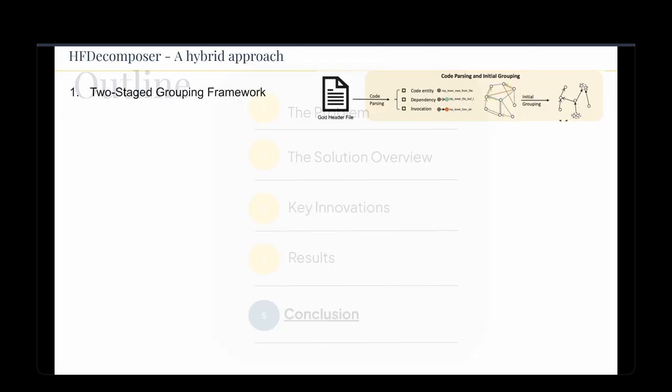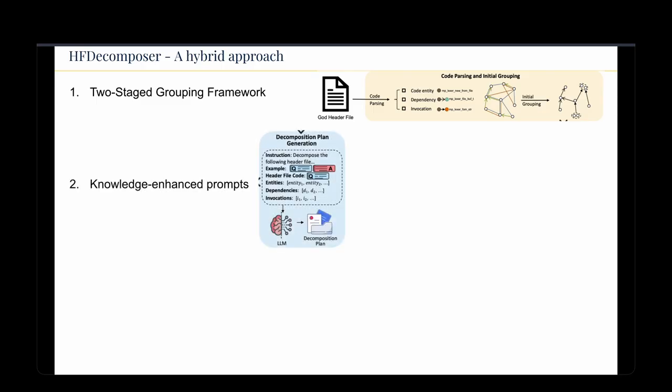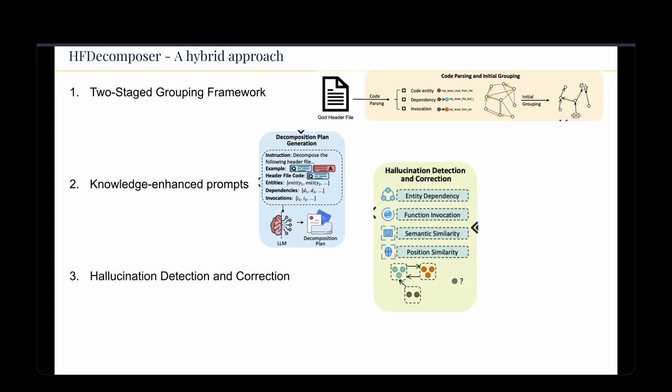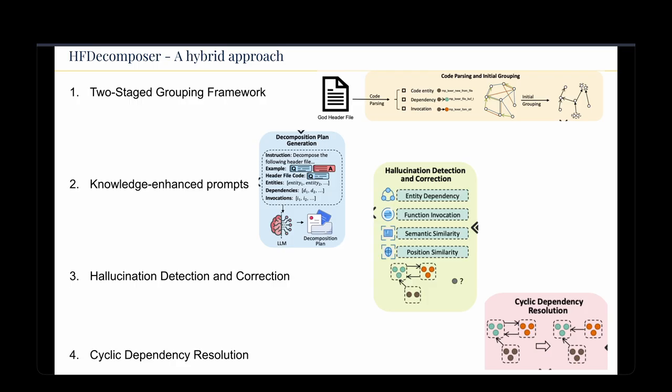So diving into the conclusion, this paper introduces the hybrid approach header file decomposer that enhances the LLMs to use two-stage grouping and dehallucination techniques for effective header file decomposition. By integrating a two-stage framework, knowledge-enhanced prompts, hallucination detection, and correction, our method addresses the limitations of purely LLM-based solutions. So firstly, we'll look at the two-stage grouping, and then we built that knowledge-enhanced prompts that feeds back into the LLM for the hallucination detection and correction, and then offering that cyclic dependency resolution.